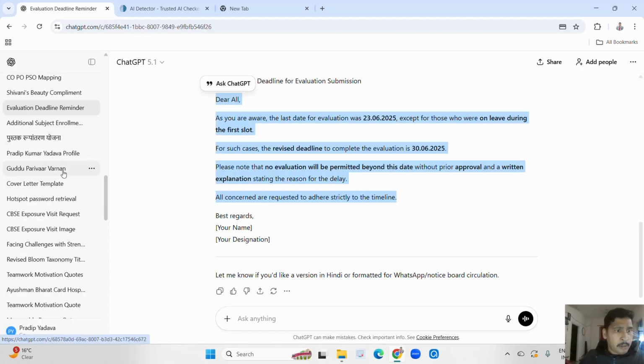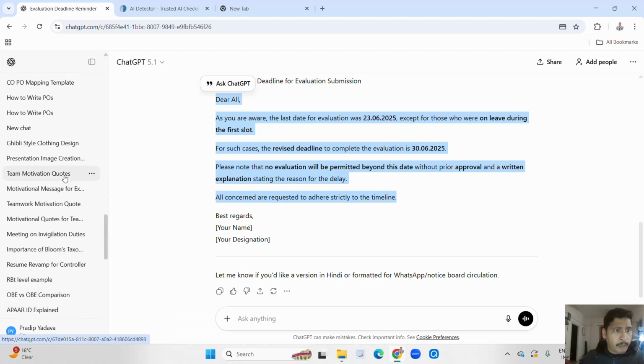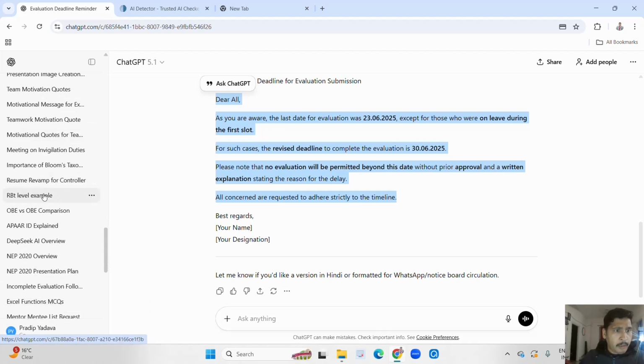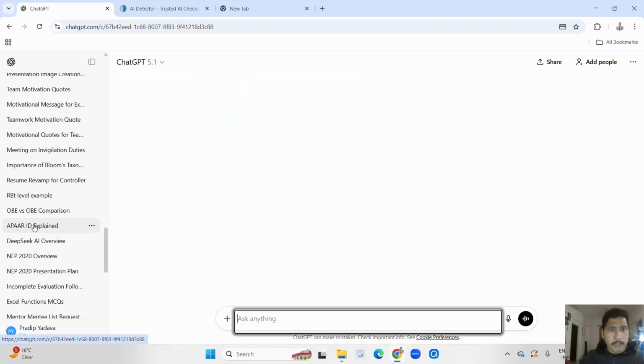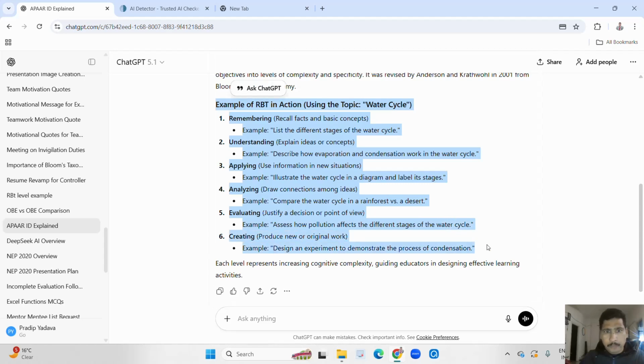Now let's take some other data. Let's see the APAR ID explanation. So copying this data, again check.